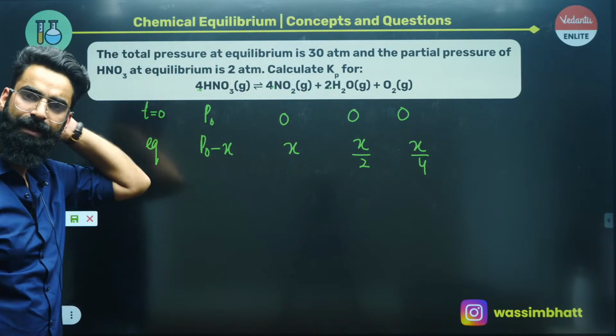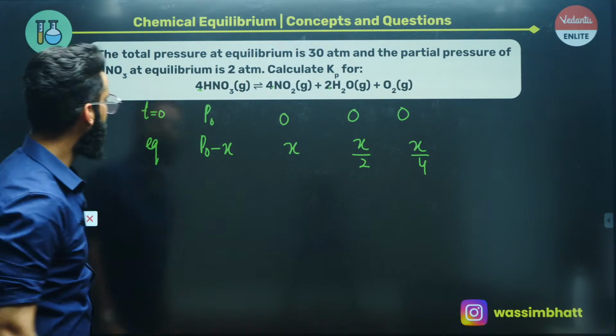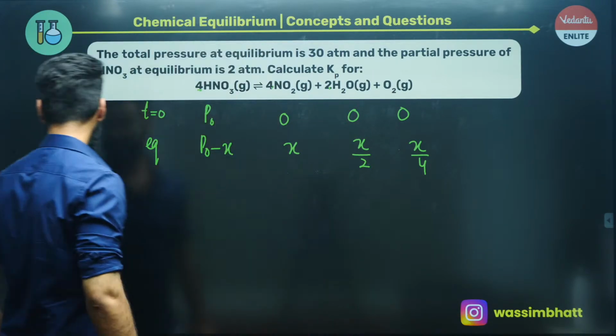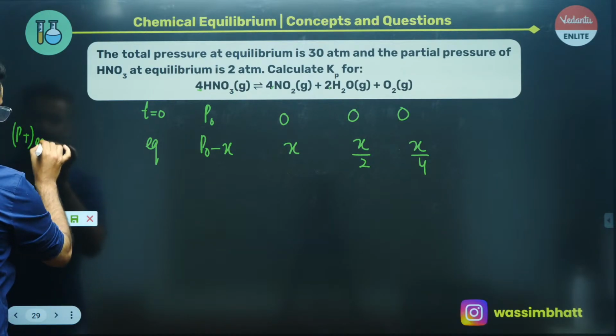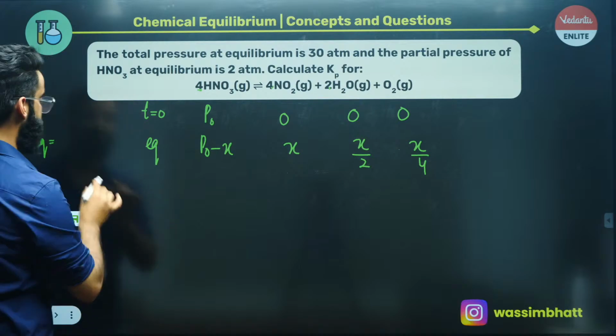That's all. Number 1. Number 2, have a look. As per the equation, the total pressure at equilibrium is given to us. Total pressure at equilibrium is given to us as how much?